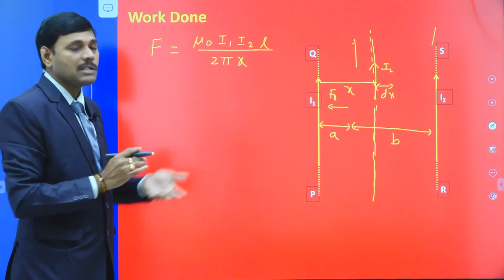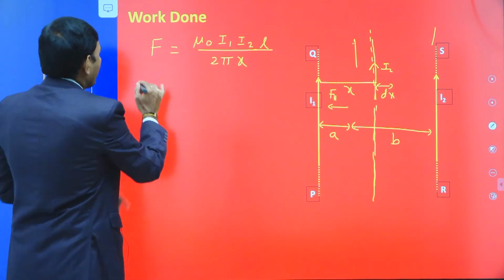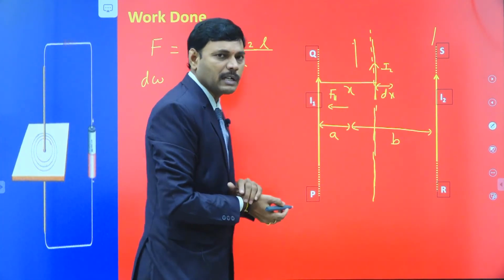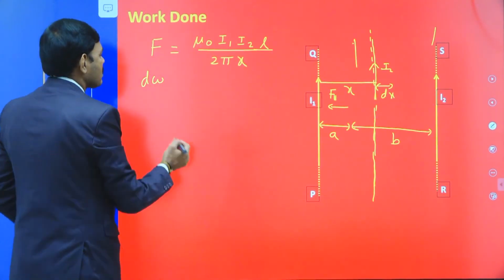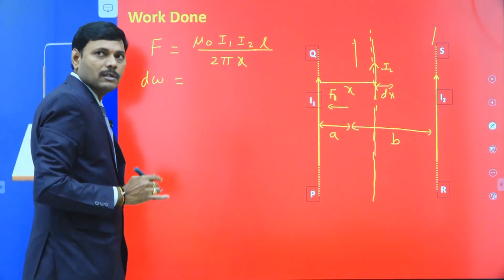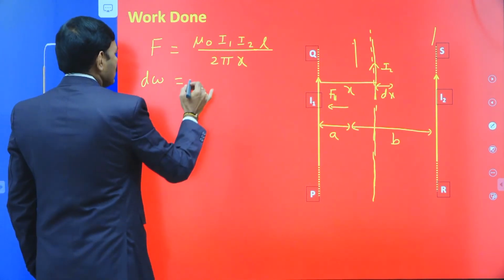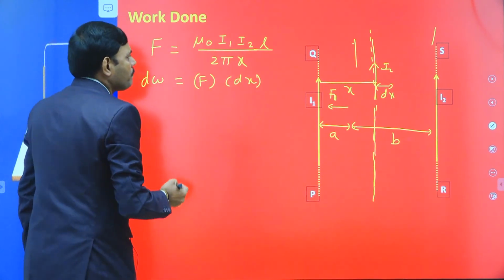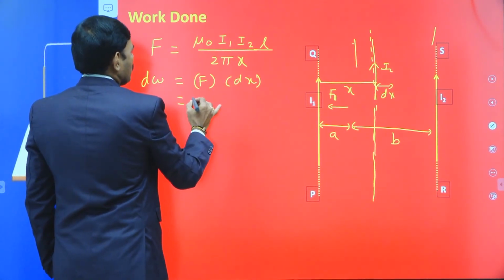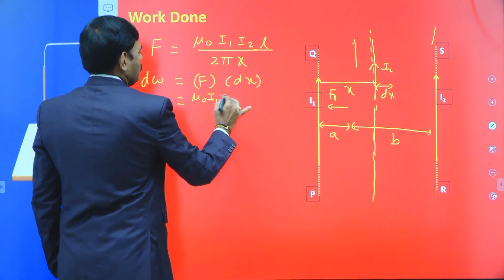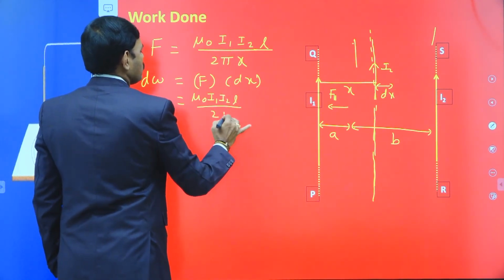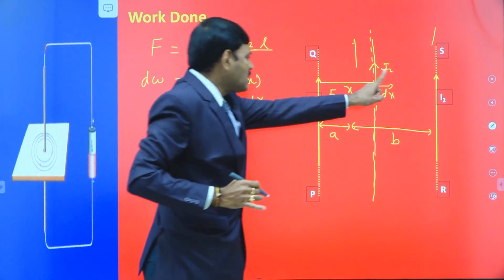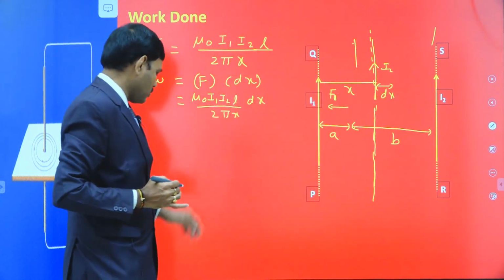When work is done against a variable force, the approach is to first find the work for a very small displacement. Let the wire be displaced by a very small displacement dx under force F at distance x. Then the work done for this very small displacement is dW equal to F dx. Therefore, dW is mu naught I1 I2 L by 2 pi x into dx. This is the work done for a small displacement at a distance x from the first wire.